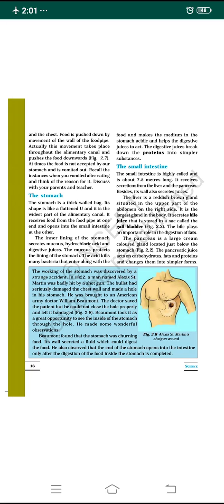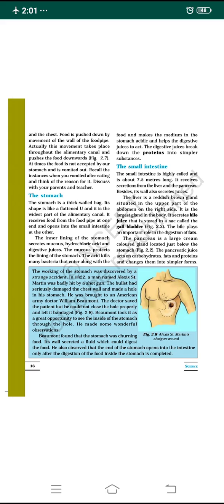The inner lining of the stomach has three things: hydrochloric acid, digestive juices, and mucus. Hydrochloric acid is a very important part. The acid helps to kill the bacteria which have entered along with the food by mistake. The acid also makes the medium of the stomach acidic.